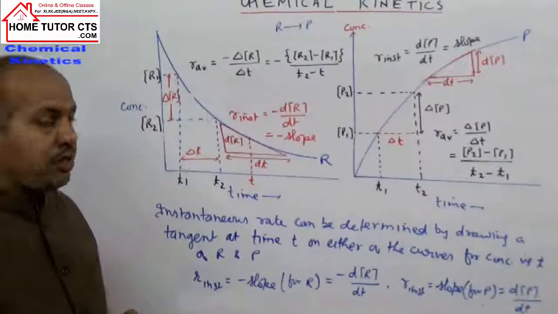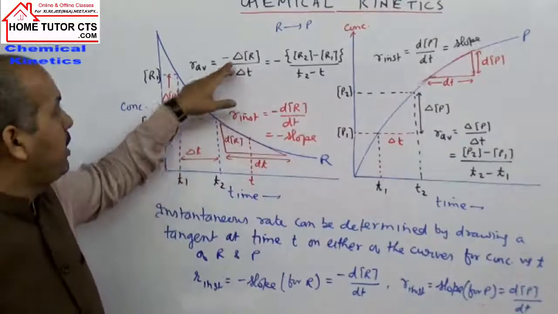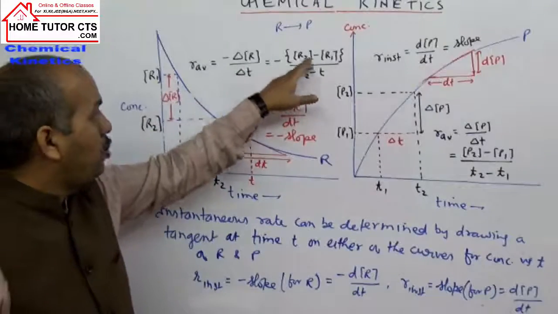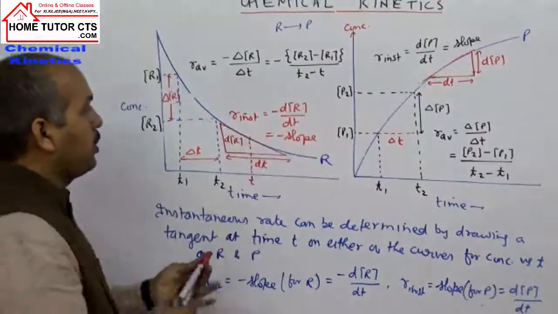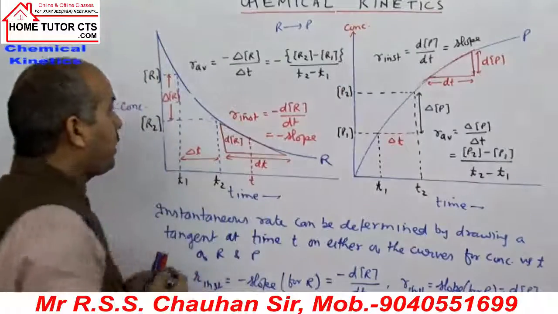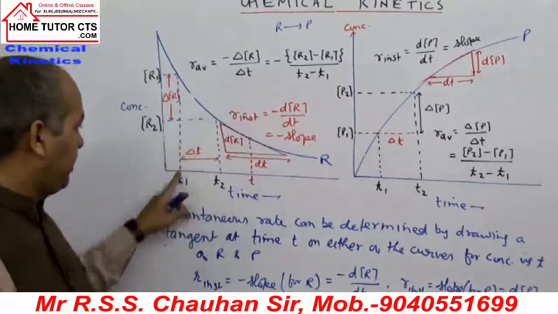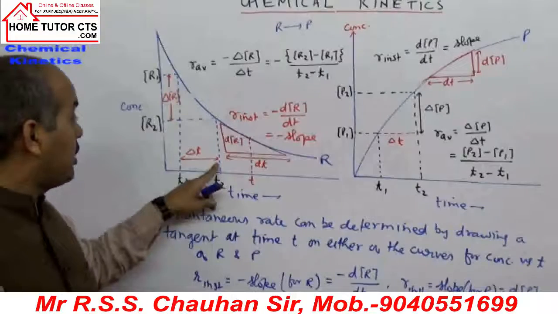Then to make the rate positive, we multiply by -1. So minus R2 minus R1 by t2 minus t1 gives the average rate of reaction. In this given time interval delta t, what is the change in concentration?